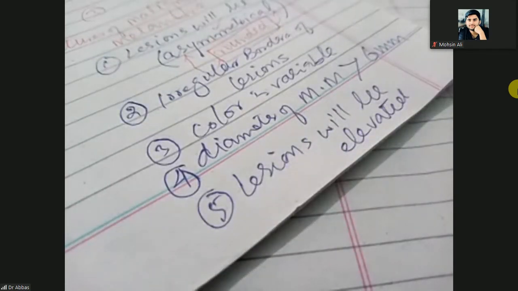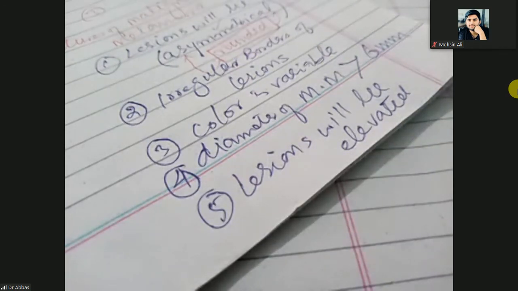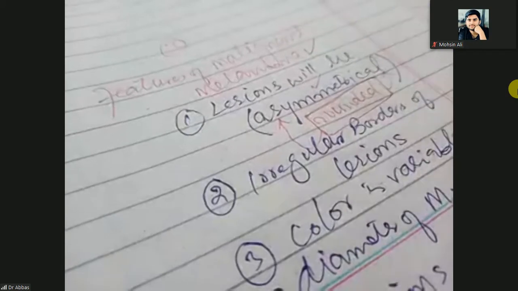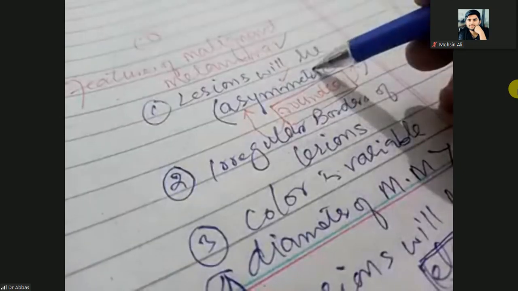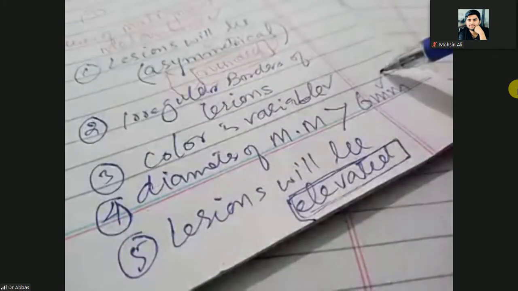We have discussed most of the hyperpigmented lesions are patches, but here in this case lesions will be raised. You can easily palpate because these are elevated from the skin. So these are the five features of the malignant melanoma: asymmetrical lesions, irregular border, variable color, more than 6 millimeter in size, and elevated lesions.